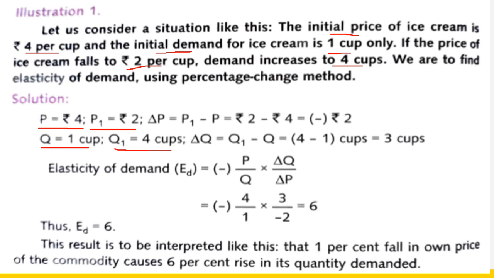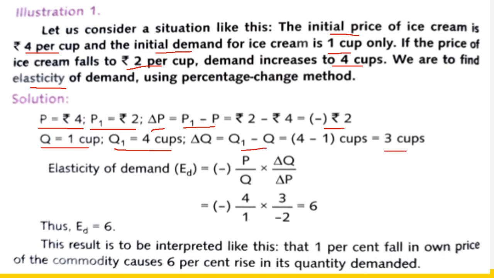We are to find elasticity of demand using the percentage method. So what is change in price? New price minus initial price, that is 2 minus 4 gives minus 2. And what is change in demand? This is new demand minus initial demand, that is 3 cups.